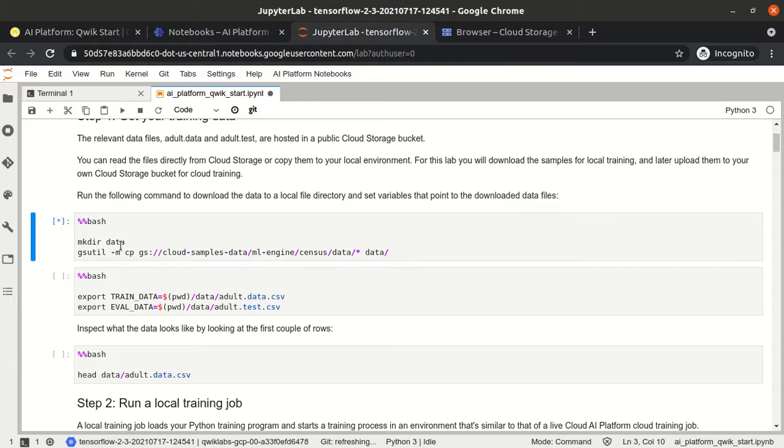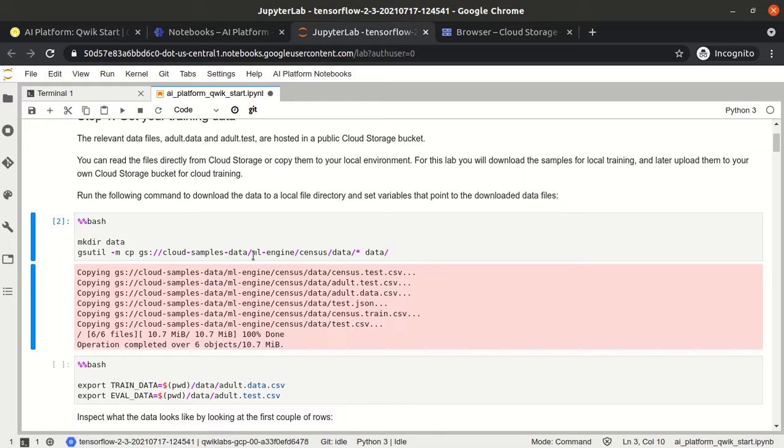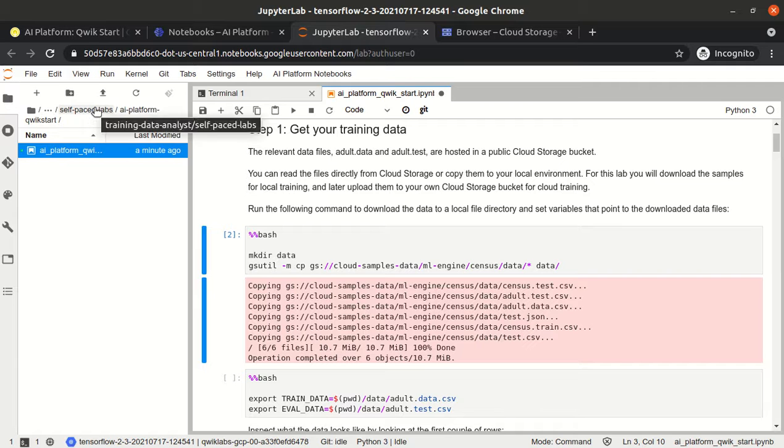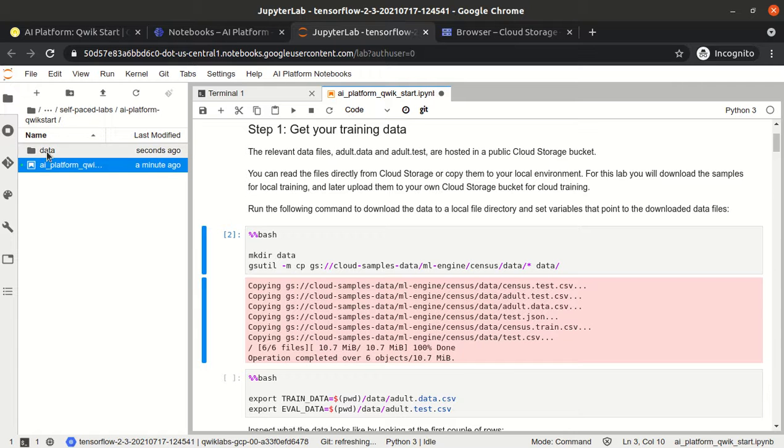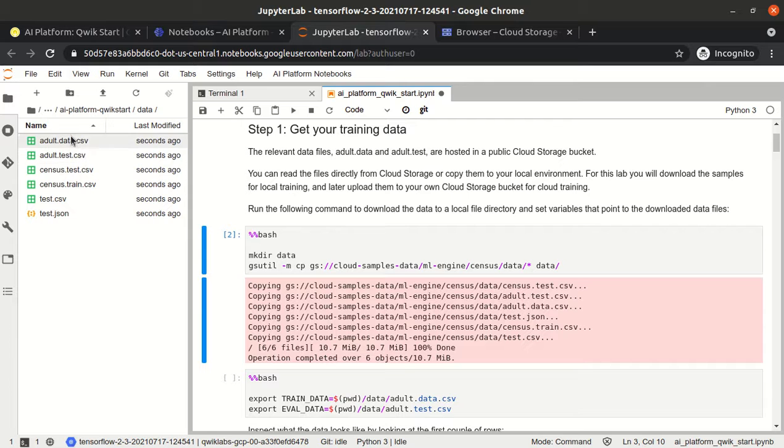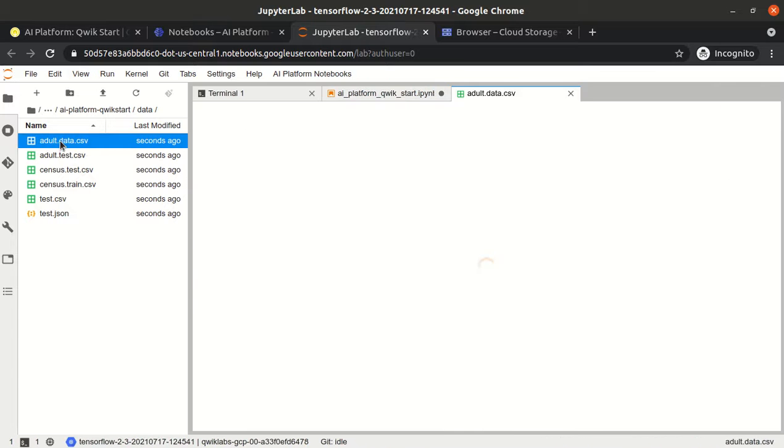So let's execute this. What it will do is create a data folder and copy all the data into it. See, it is copying all the data. If you go back, see it has created the data folder, and under the data folder it has copied some files. If we open one of the files, these are basically our data files which we have to use to train our model.